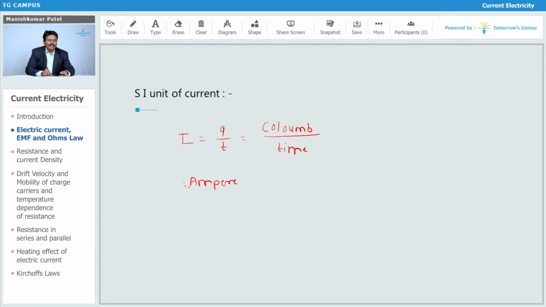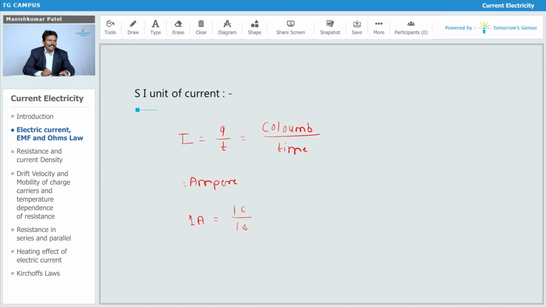When I say that a current of 1 ampere is flowing, denoted by A, it means a charge of 1 coulomb flows through that cross sectional area in 1 second. So this is how we can define the value of 1 ampere also.